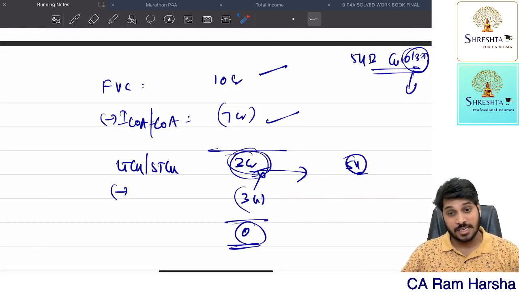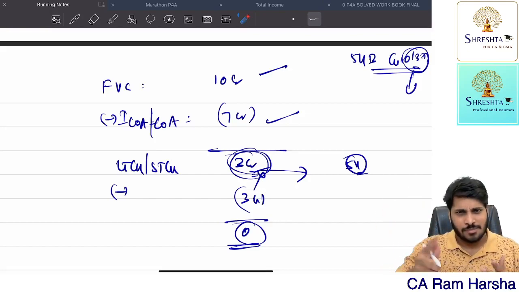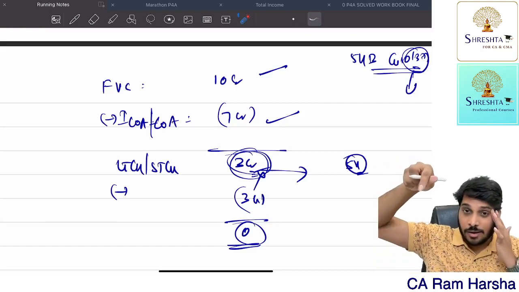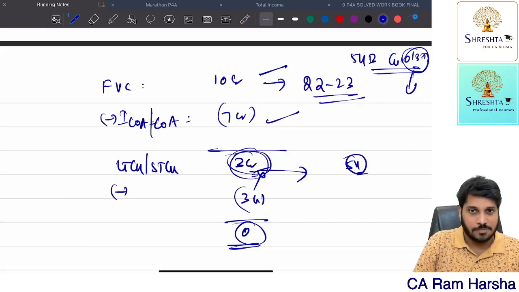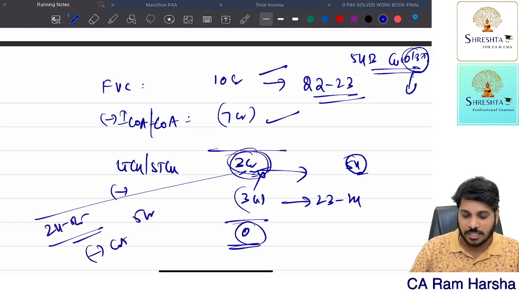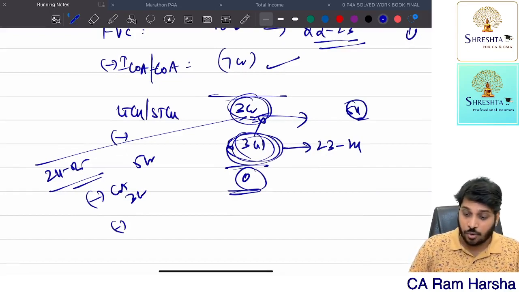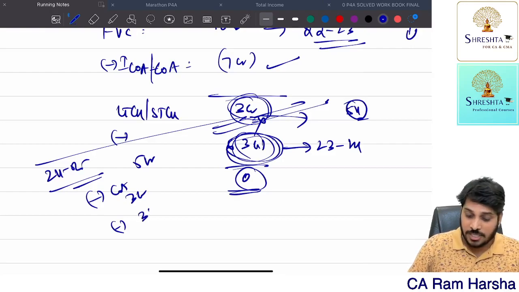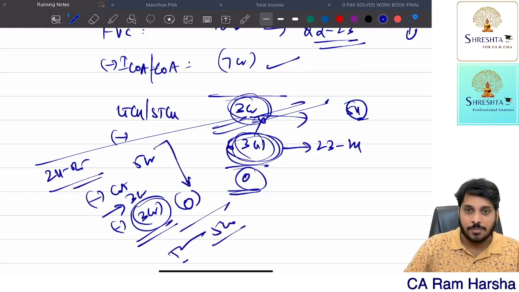What happens if you sell the asset once again within the lock-in period? Whenever you sell, at the time, what you are selling is a capital asset, right? At the time when you sell, let us assume you transferred it in 22-23. You purchased this in 23-24. In 24-25, this 3 crore worth of land, you are selling it for 5 crore. Now what is the cost of acquisition? You purchased it for 3 crore, no? Minus, earlier when you purchased it for 3 crore, capital gain 3 crore is exempted, no? How much is exempted? 3 crore. So from the cost, earlier exempted capital gain is reduced. Balance cost is 0. So 5 crore minus cost of acquisition 0, 5 crore is taxable in that year.